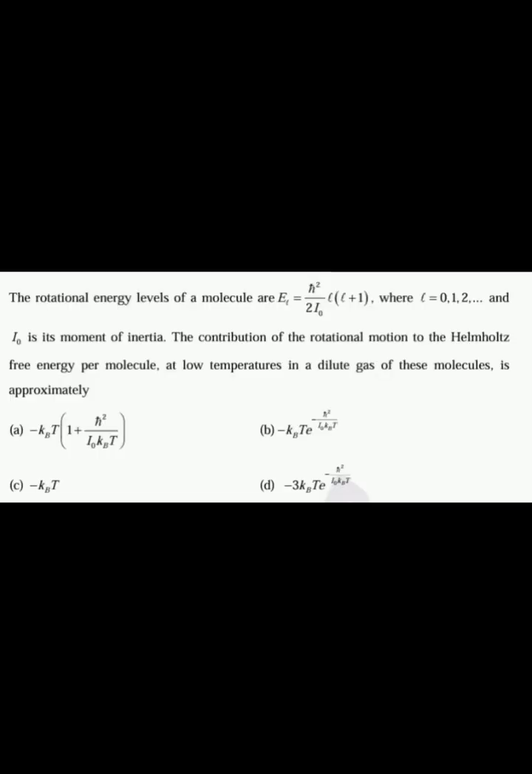The next question is, the rotational energy levels of a molecule are E = ħ² / 2I0 into L(L + 1), where L = 0, 1, 2, 3, etc., and I0 is the moment of inertia. The contribution of the rotational motion to the Helmholtz free energy per molecule at low temperature in a dilute gas of these molecules is approximately dash. So here E = L(L + 1) ħ² / 2I0, where L = 0, 1, 2, etc.